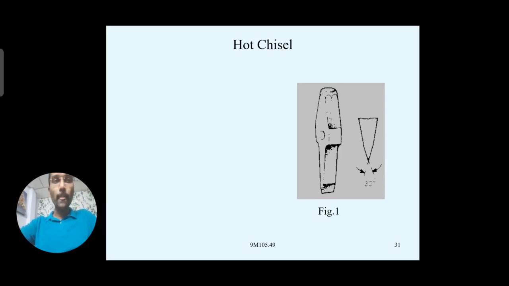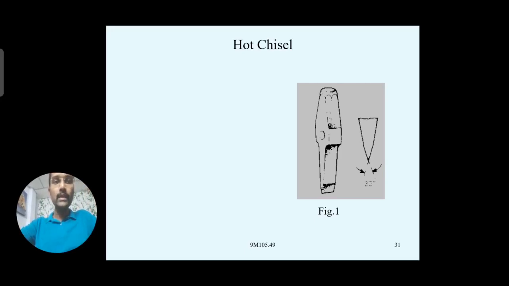Why? Because the workpiece is already heated to a plastic stage. So by applying a little amount of compressive force, the operation can be done, like cutting that part or necking operation. It means reducing the cross section by applying only a little compressive force.